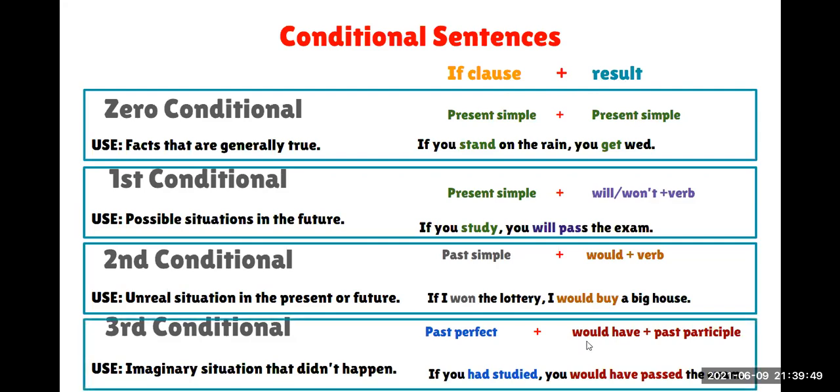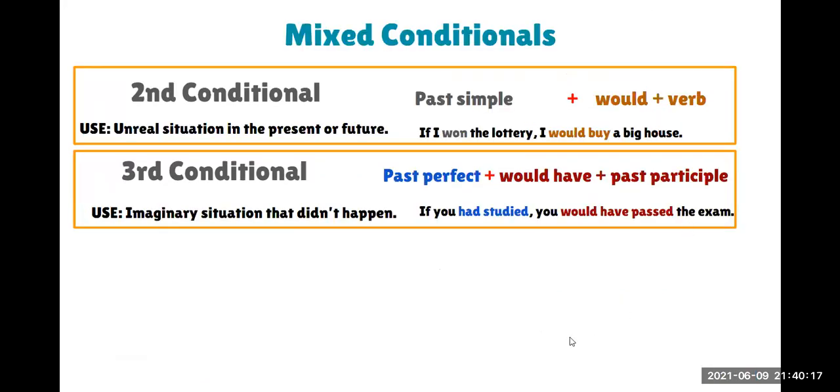Si hubieses estudiado, hubieses pasado el examen, okay? Very good. So here we have the four kinds of conditional sentences, and we are going to use just these two, the second conditional and the third conditional. I want you to have the structure for each one of them very clear, because we are going to mix these two structures. In these mixed conditional sentences, we are going to mix the structures.